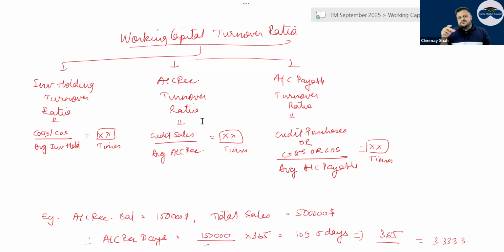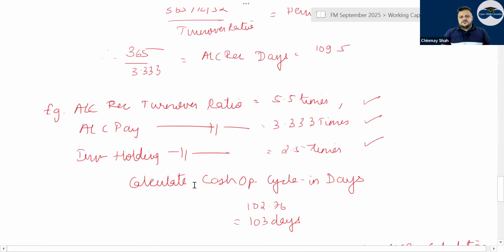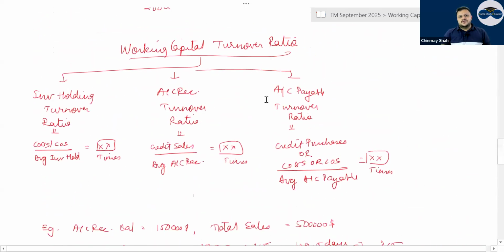Right? So credit sales divided by average account receivable gives you the answer in times. Correct? Through this, cash operating cycle is asked. I have taken one or two questions here below. These were there in the study hub also. Recently study hub made these questions have been added.